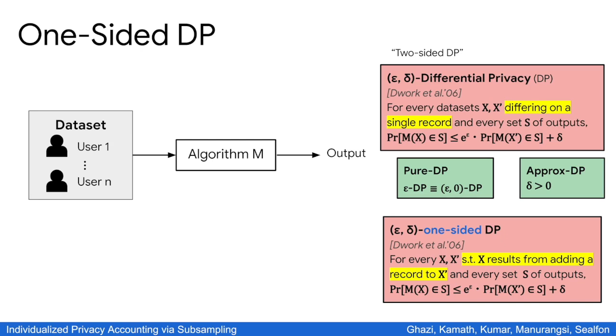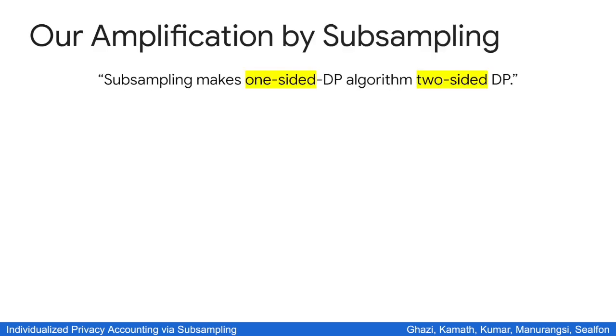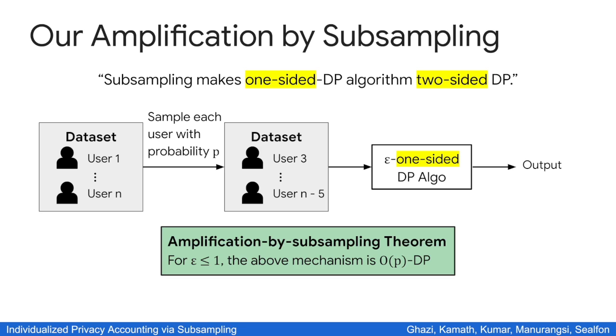Our amplification by subsampling theorem can now be stated as follows. If we take a one-sided DP algorithm and apply subsampling on top of it, then it becomes two-sided DP. So the picture is exactly the same as before, except that we don't require the original algorithm to be two-sided DP. We only require it to be one-sided DP.